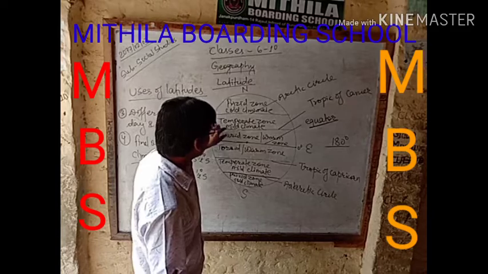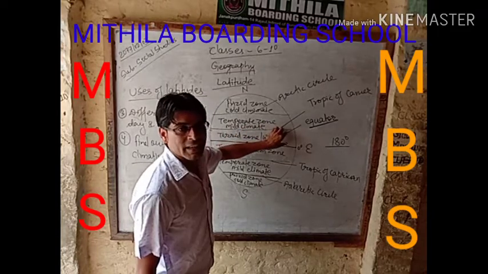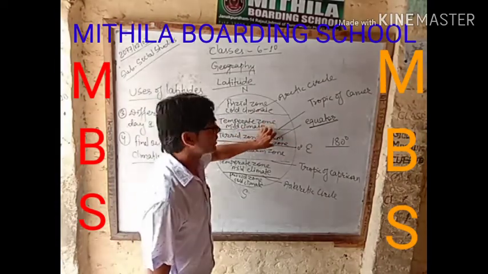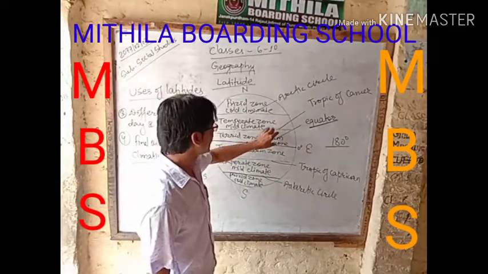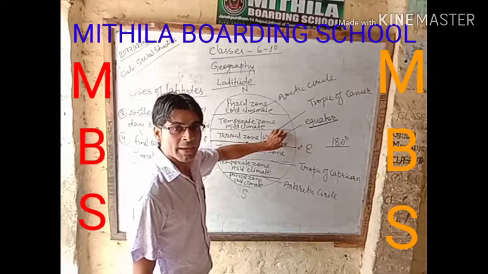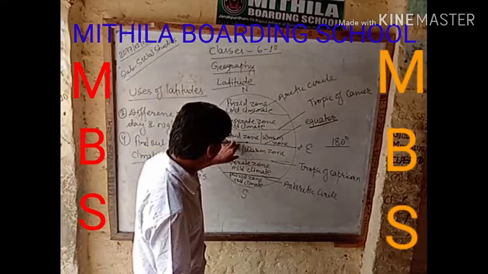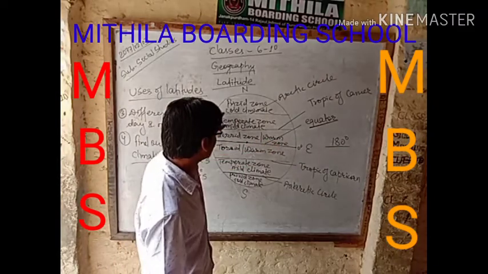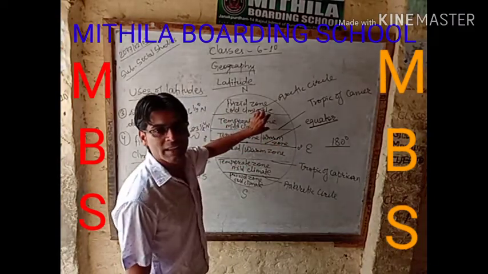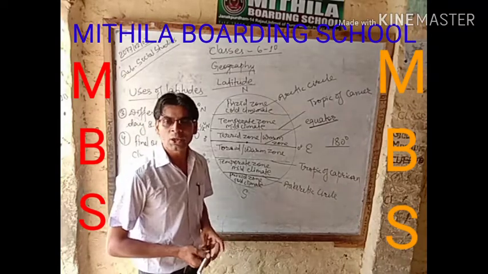Now, what is torrid zone? The torrid zone is that area where there is hot climate, warm and wet climate. In the temperate zone, it is neither very hot nor very cold.